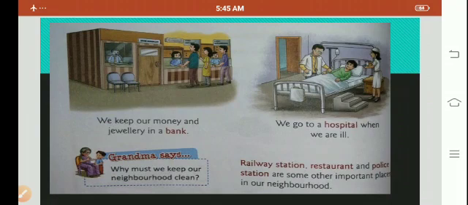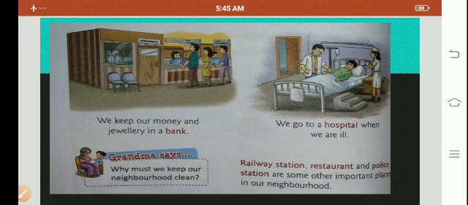Grandma says, why must we keep our neighborhood clean? A neighborhood provides us with all the important facilities. For example, we can see bus stand, school, library, bank, hospital, railway station, auto stand. All these facilities are provided in the neighborhood. If we keep our neighborhood dirty, there are chances that we can fall sick. So it is our responsibility to keep the neighborhood clean.